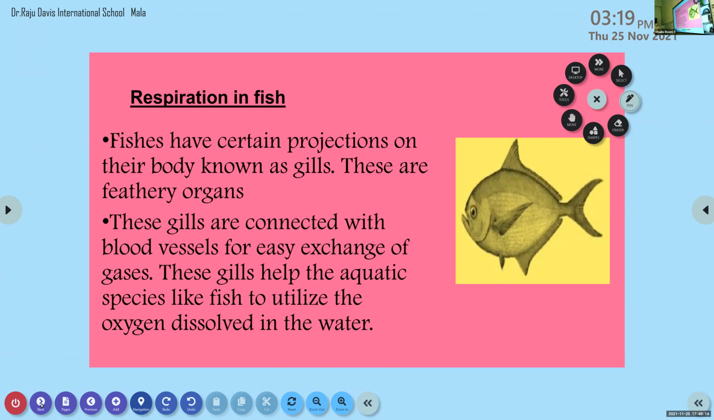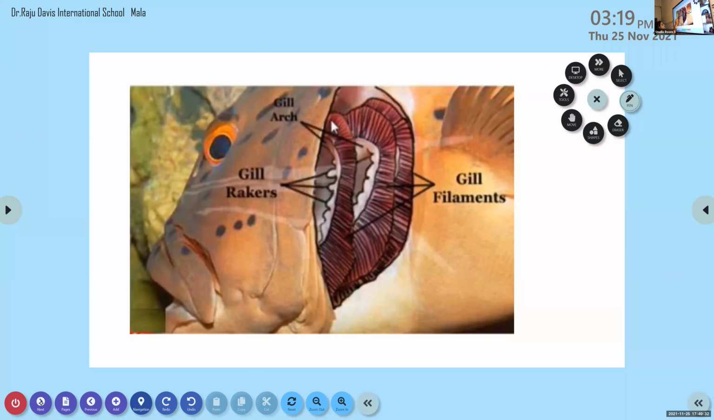Now we are going to discuss respiration in fish. What about the respiration in fish? In the case of fish, they have certain projections in their body, which are known as gills. Have you ever seen these gills? Yes, ma'am, a feathery-like structure. I will show a clear image of gills. So they have feathery gills for respiration. The respiratory organs present in fish are gills.